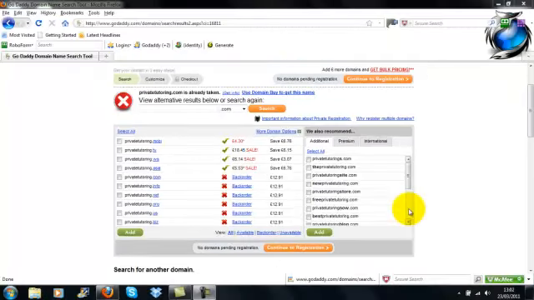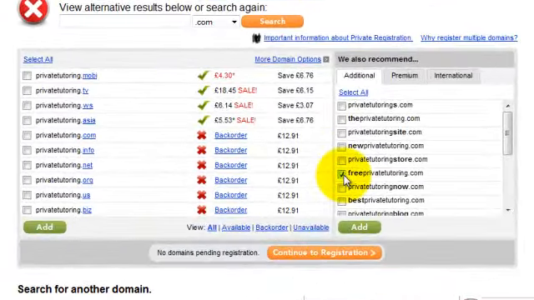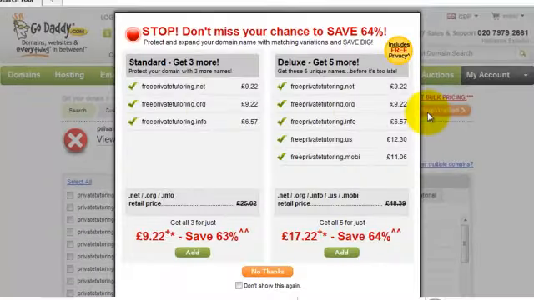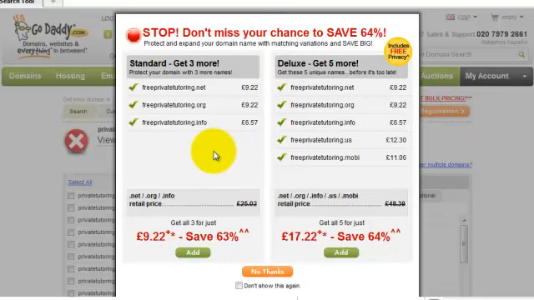For the sake of this exercise, I'm going to choose freeprivatetutoring.com and I'm going to add it into my basket. I'm then going to continue to registration. GoDaddy now gives me the option to choose to buy some extra domains, so I could have .net, .org, .info if I so wanted to.